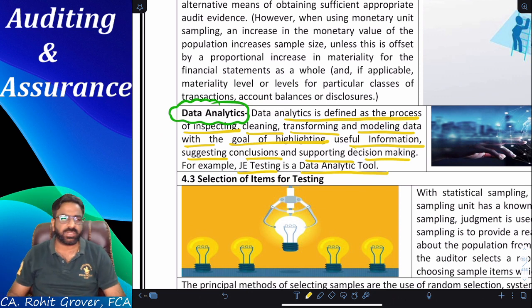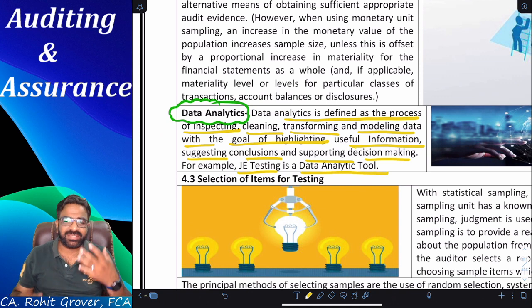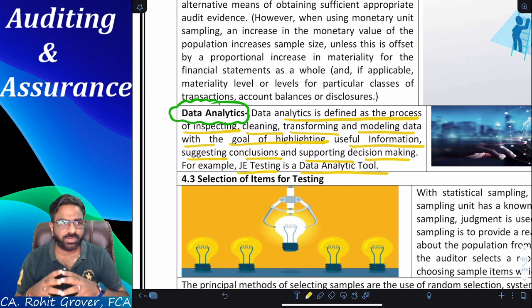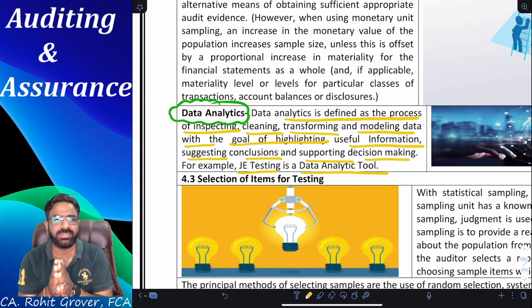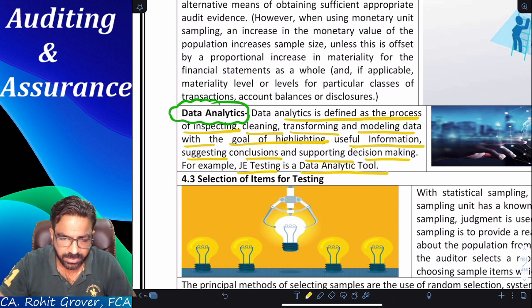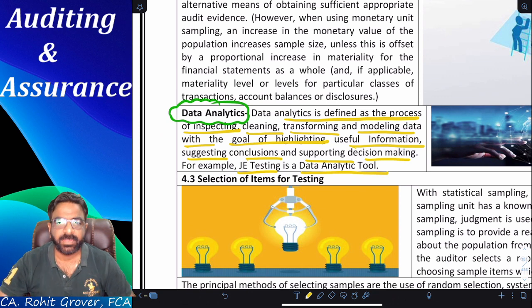So basically, while doing the sampling, we should understand one fact that at the time of doing the sampling, we have to read the population. Disturbance is coming. Okay, so I'll start it again.